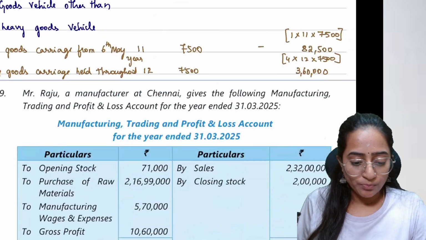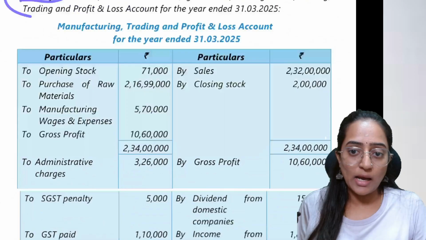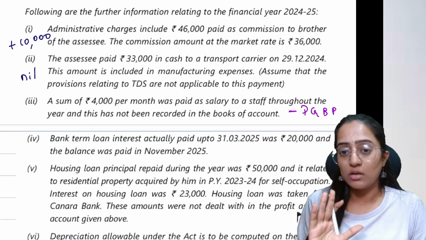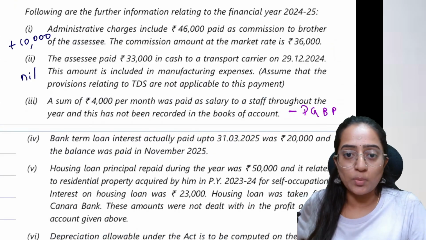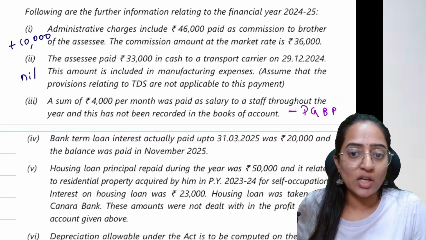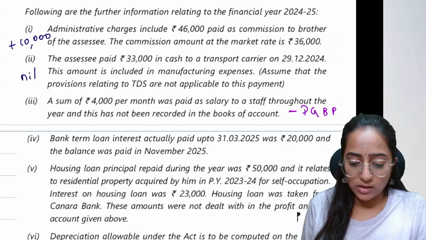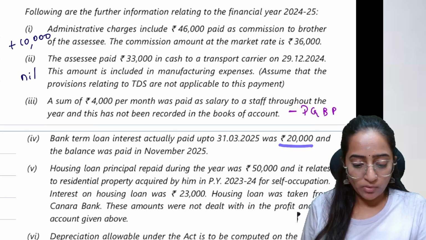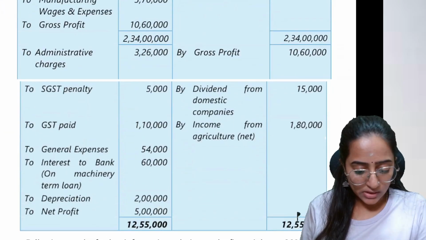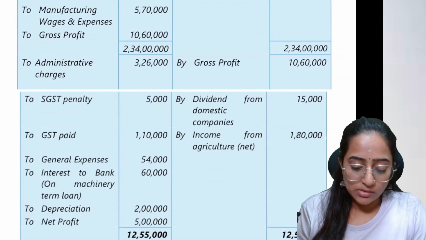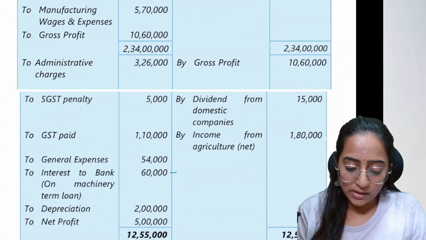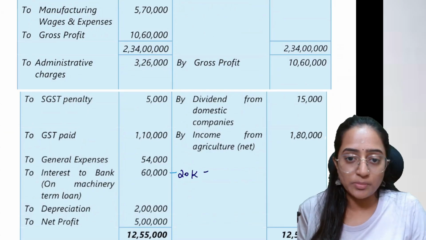See, people, this is for Mr. Raju, and this Mr. Raju's 139(1) due date would be 31st July 2025. As he paid the bank loan up to that period, the balance was paid in November. How much was the bank term loan given in the question? 60,000. Out of the 60,000, this fellow has paid 20,000. No problem till this one.